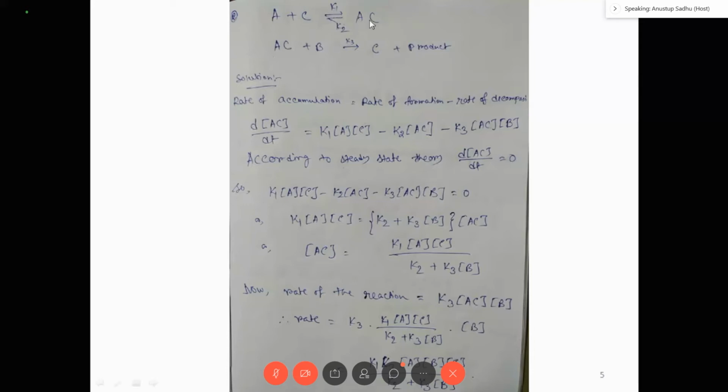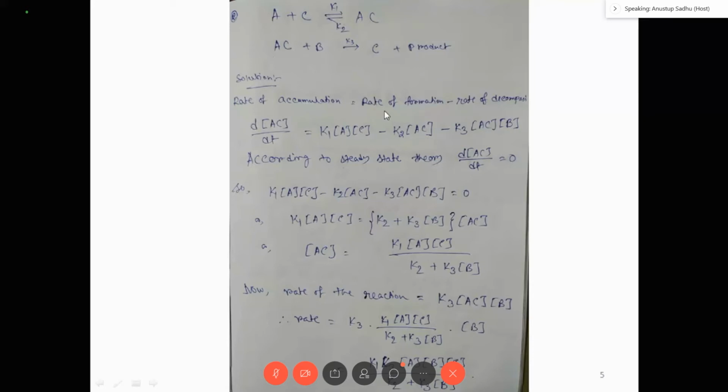AC is forming and disappearing. Whatever is forming and disappearing in between reactant and product is called intermediate, right? Now, solution. See, rate of accumulation of the intermediate is equal to rate of formation of the intermediate minus rate of decomposition of the intermediate. So what is the rate of formation of the intermediate?